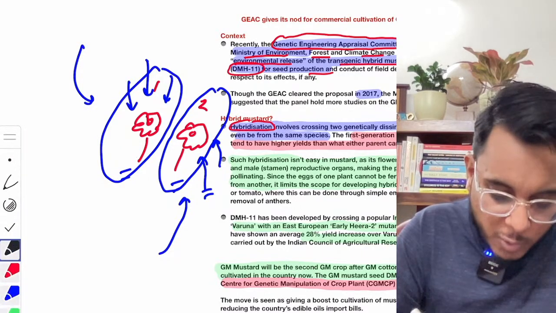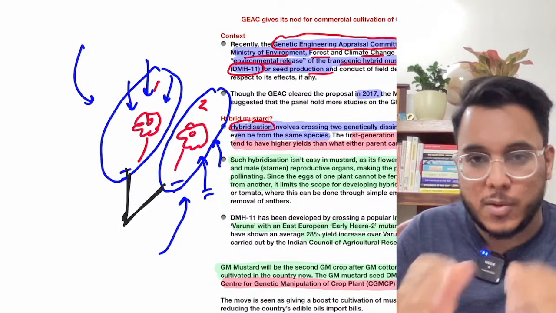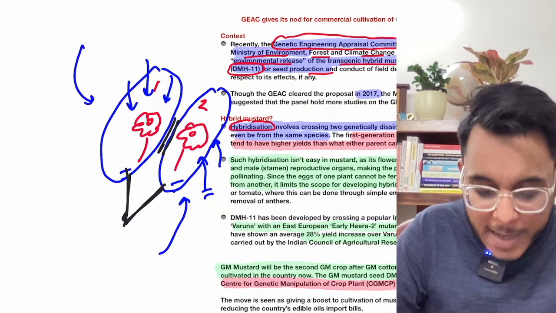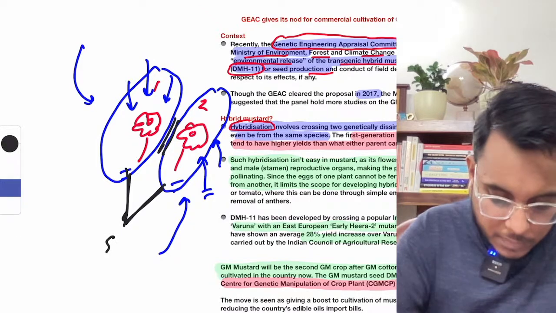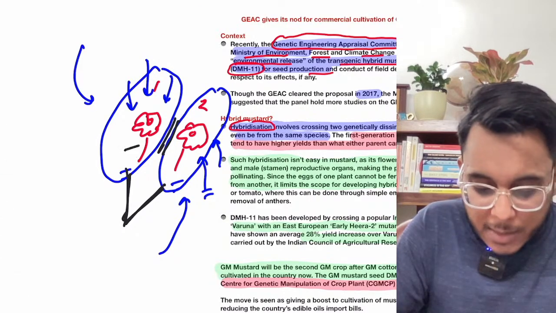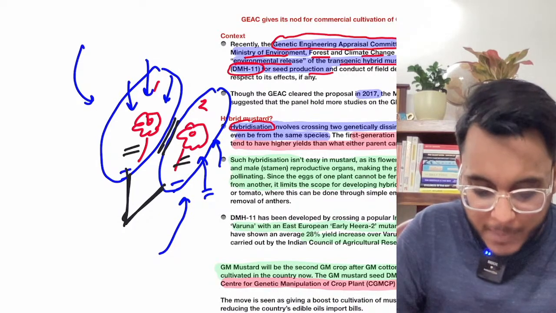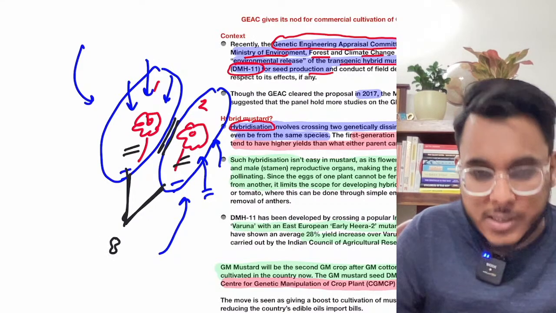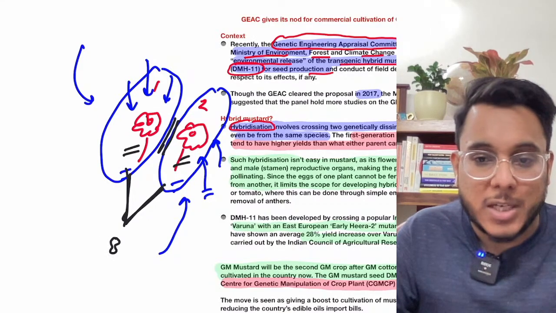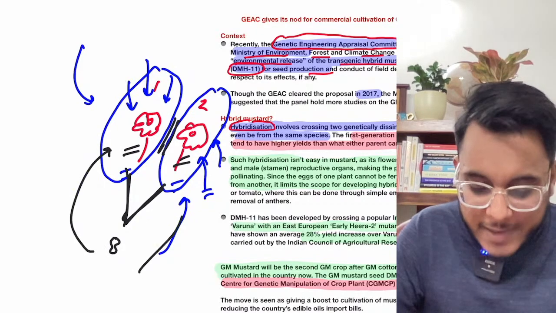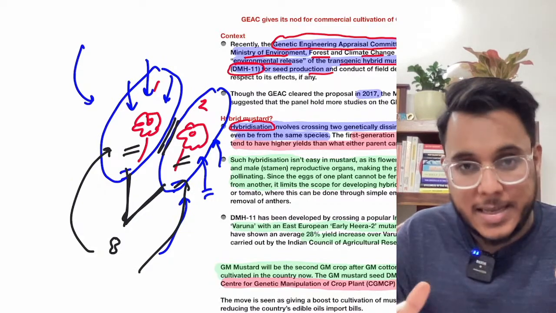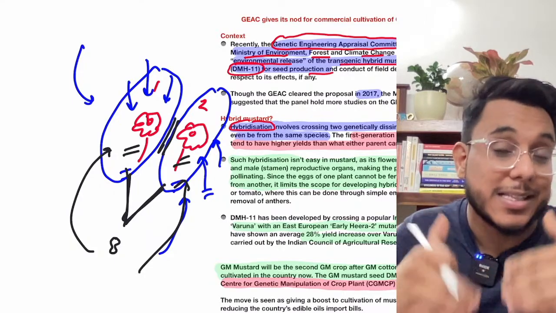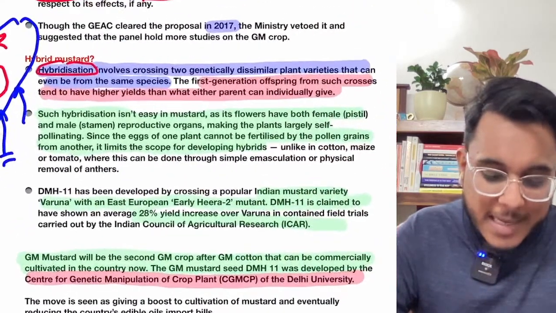Now there could be a way out: we can cross these two plants, and after that we might get a hybrid type of plant. By having a reproduction between these two plants, a third variety, a hybrid variety of seeds, could be retrieved. This hybrid variety of seeds will have the features of both the plants. It will be hardy, resistant to pests, able to withstand the differences in weather and climate, and at the same time it will be productive also. So this is the hybridization process.